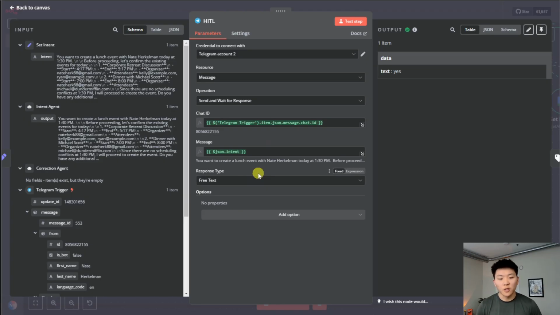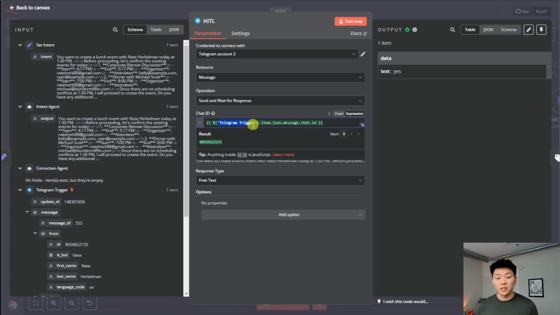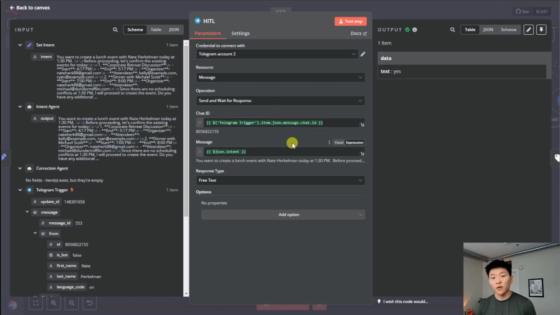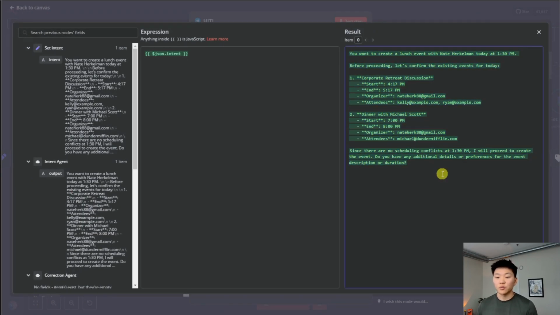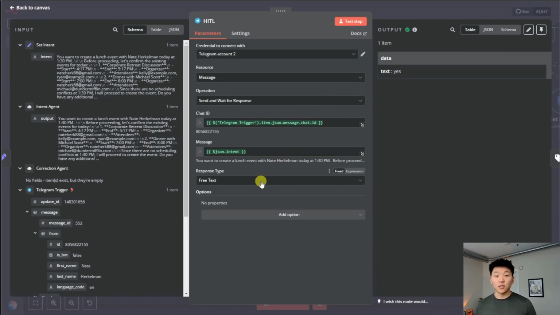So within this human in the loop node, we have a few options. The chat ID is obviously coming from the Telegram trigger. As you can see, this node right here, Telegram trigger, and we're referencing the chat ID so that it comes back in the same thread that we started this process with. We're obviously giving it the message to send over. This is the one that we have to confirm or deny or just provide feedback about. And then finally, we're choosing the response type.